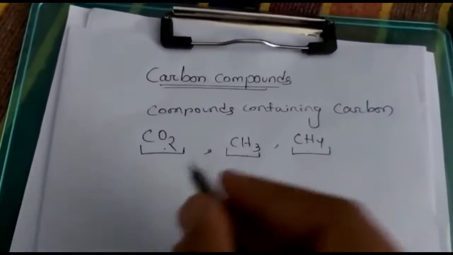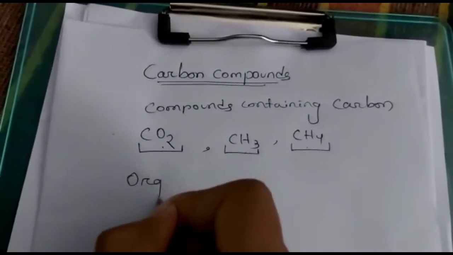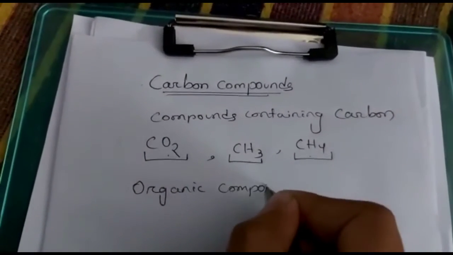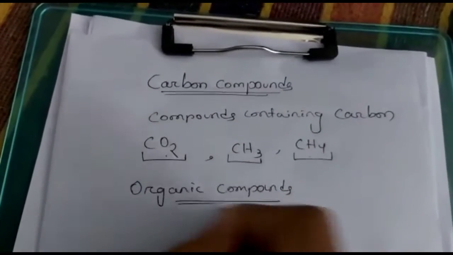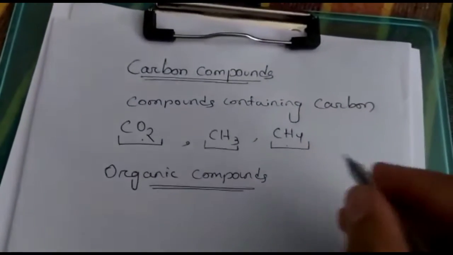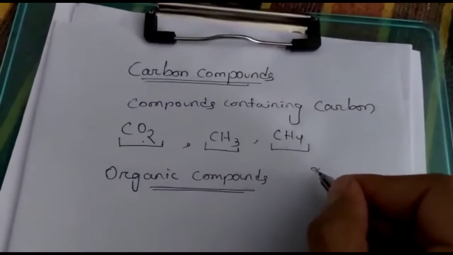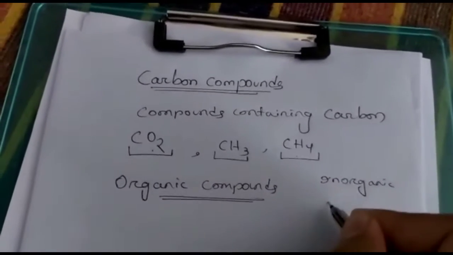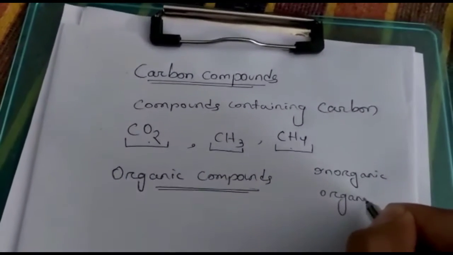Okay. Now come to organic compounds. What is an organic compound? Generally in chemistry we have two types of compounds. One is inorganic compound and the second one is organic compound.